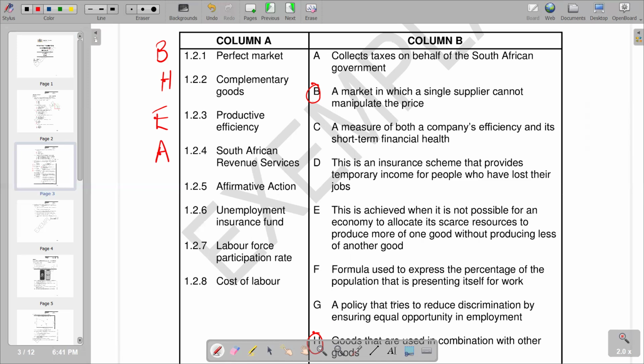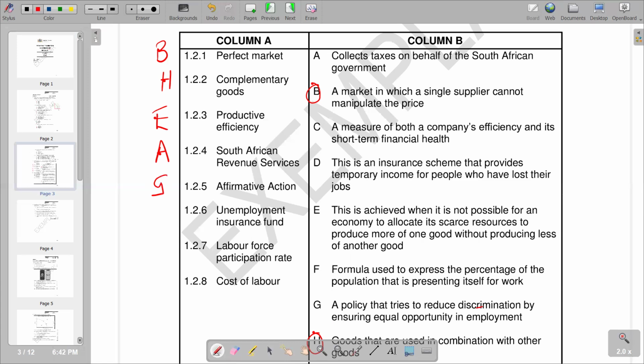Let's go to G, a policy that tries to reduce discrimination by ensuring equal opportunity in employment, which is very correct. So discrimination is the one that we are saying is under affirmative action. Remember, I said we are trying to protect the marginalized groups, where there is discrimination. So we have G as the appropriate answer or the correct answer that we have on 1.2.5.